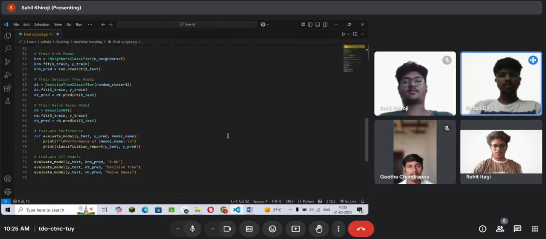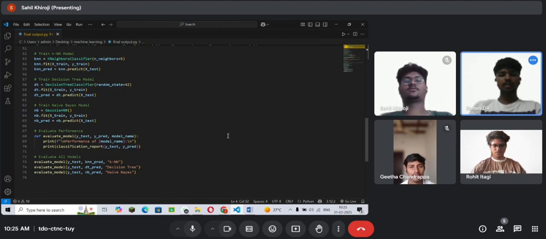As you can see in the first line, knn is equal to KNeighborsClassifier, n_neighbors is equal to 5. It creates the KNN classifier with the K value 5, meaning it considers the 5 nearest neighbors for classification.